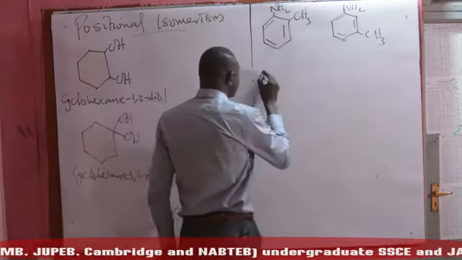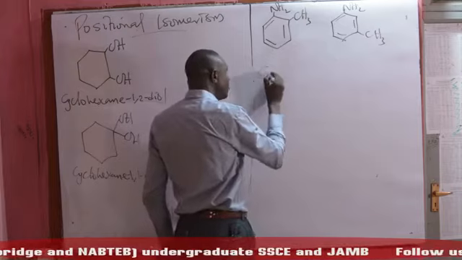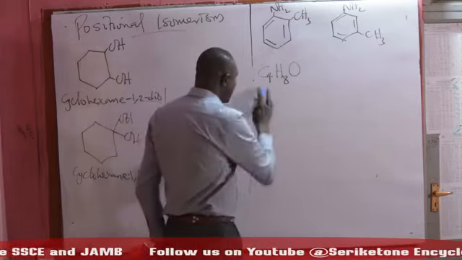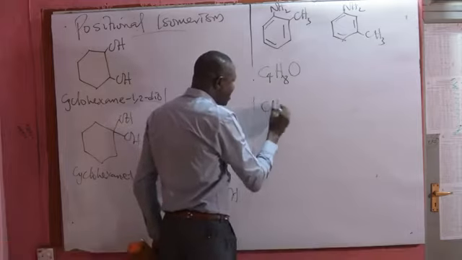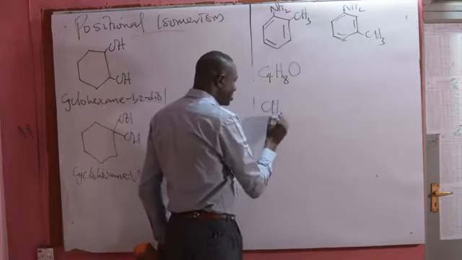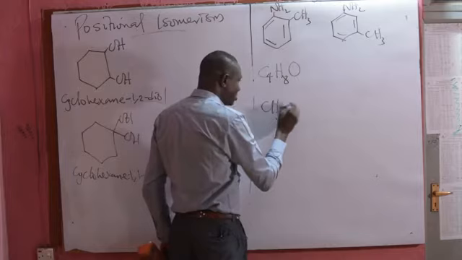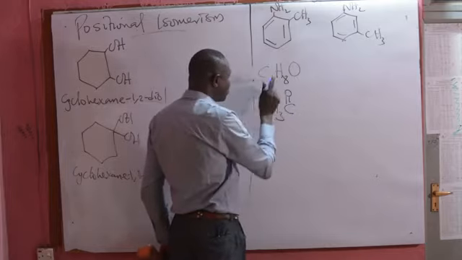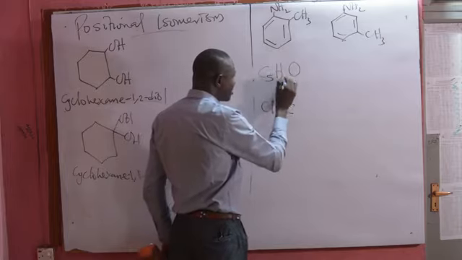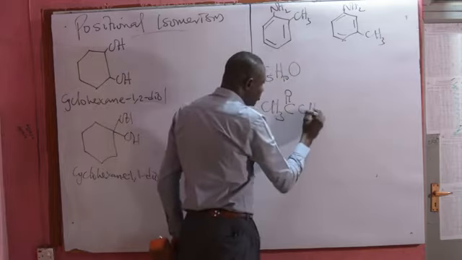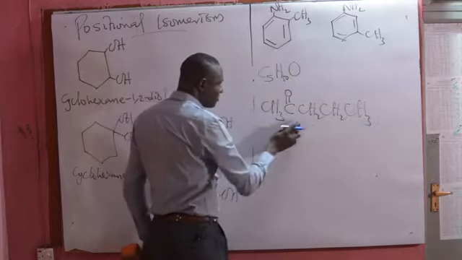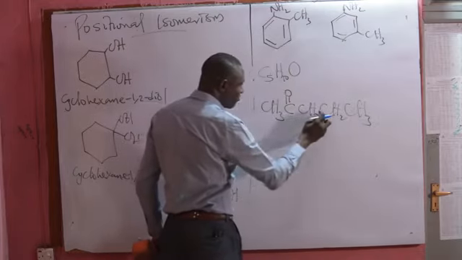Another typical example is this. You have C5H10O. We can have it in this format. I'm going for a carbonyl compound. CH3, ketone, CO, CH2, CH2, CH3. 1, 2, 3, 4, 5.